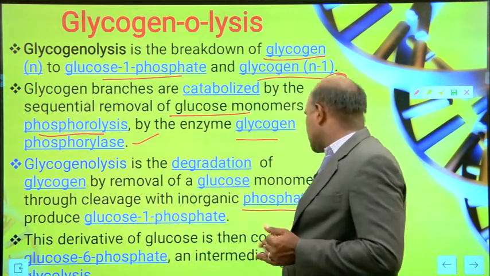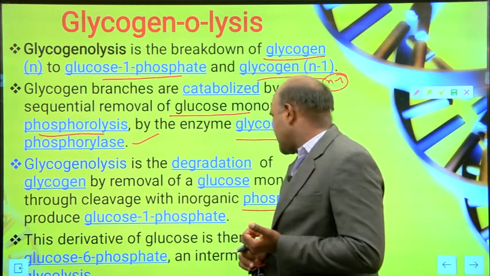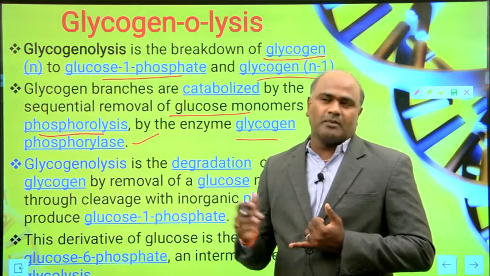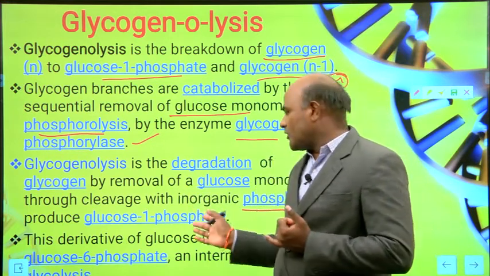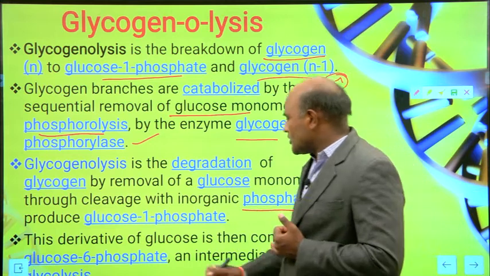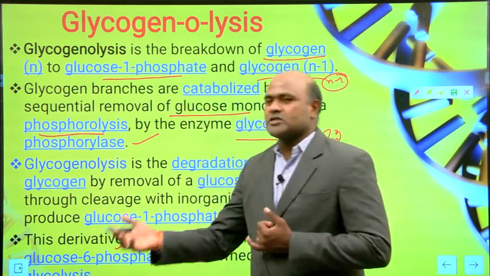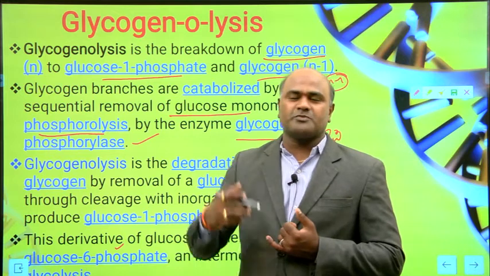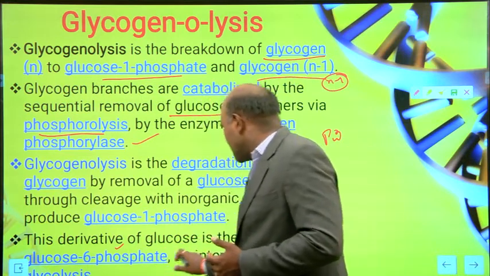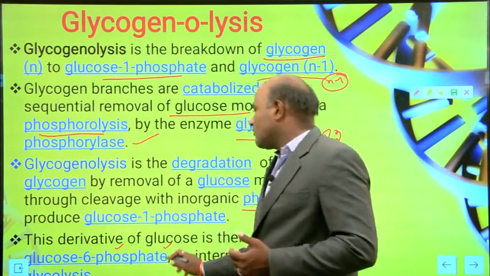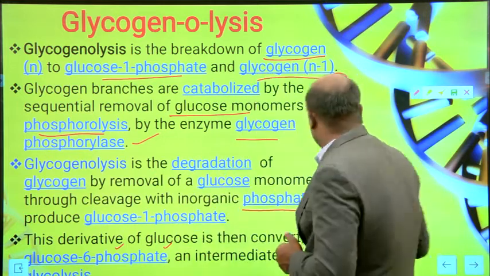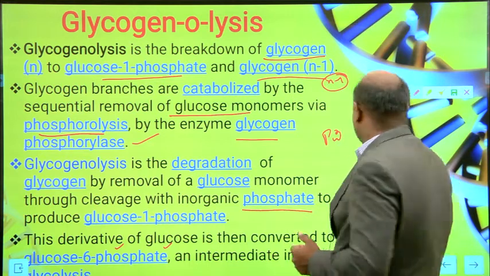This derivative is then converted into glucose 6 phosphate, an intermediate in glycolysis. In the previous lecture you may have seen that glycolysis is the conversion of glucose into pyruvate. In this process, glucose is converted into glucose 6 phosphate, and then glucose 6 phosphate is converted into different molecules. So this is what we call an intermediate in glycolysis.